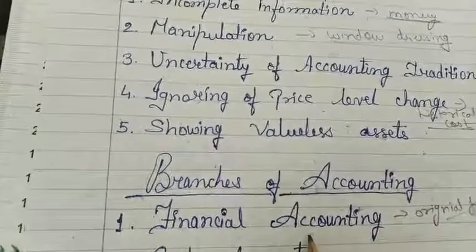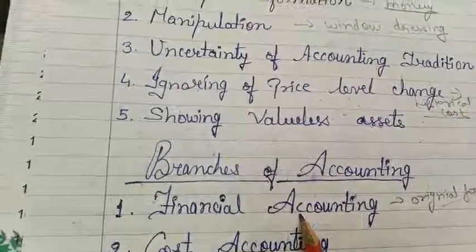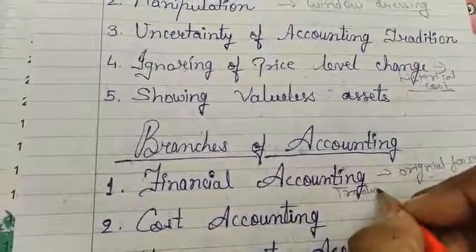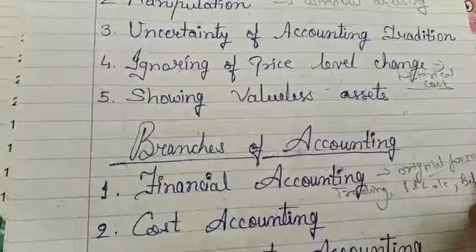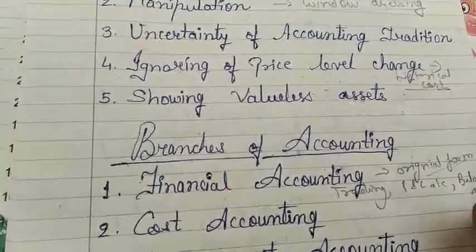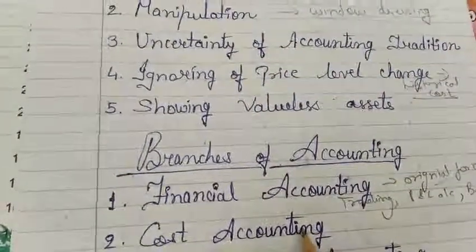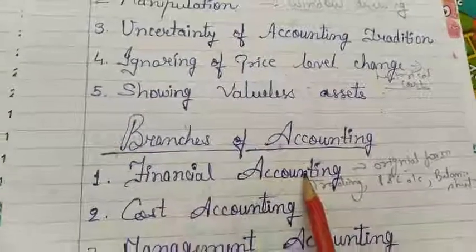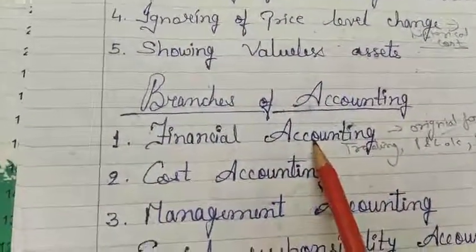All business transactions are recorded in primary books, classified, and on that basis the trading, profit and loss account, and balance sheet are prepared. It helps us to know the correct profit and loss and financial position of the business.